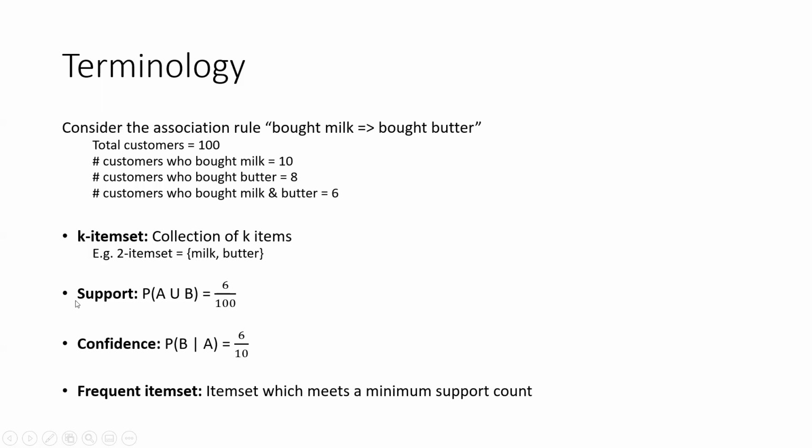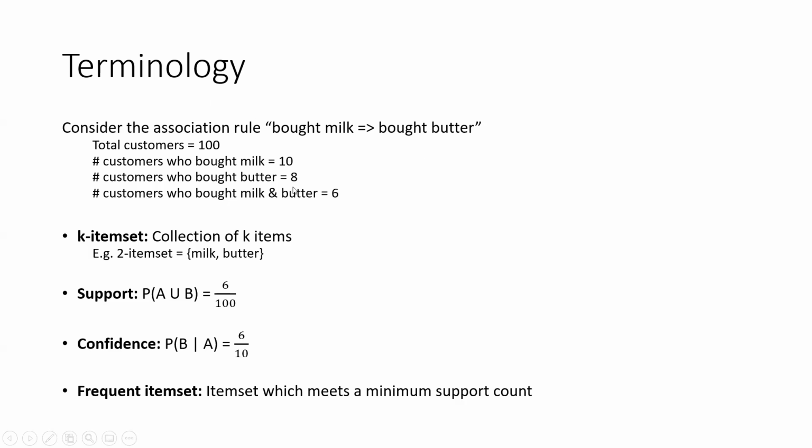And then there is a metric called support. Support is represented as the probability of A union B. That is to say, how many people bought milk and butter out of the total number of customers. So how does this A union B come? This comes from the particular association rule that we are talking about. In my rule, I am saying that customers who bought milk also bought butter, right? So A is milk and B is butter. So A union B is milk union butter, or in other words, customers who bought milk as well as butter.